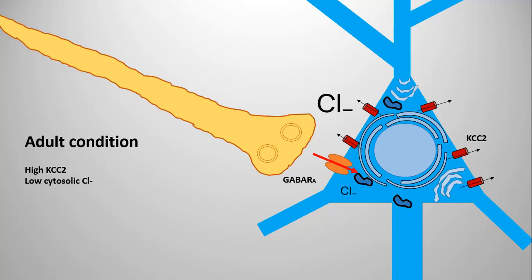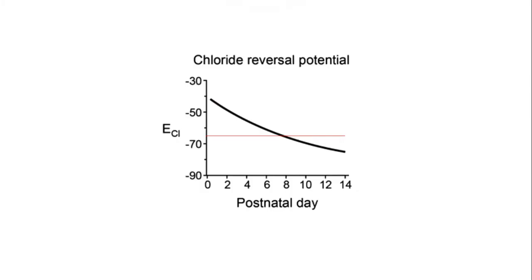But at the later stage of development, in the adult phase, the cytosolic chloride concentration drops dramatically because the KCC2 expression increases several folds. So once there is a lot of KCC2, a lot of chloride is pumped outside. That means once GABA binds to the GABA A type receptor, a lot of chloride comes in from the outside. That makes the membrane even more hyperpolarized, and there is no chance that the postsynaptic neuron would fire an action potential. So that tells us that chloride reversal potential is determined by the chloride concentration, and chloride concentration is regulated by the KCC2 expression level.